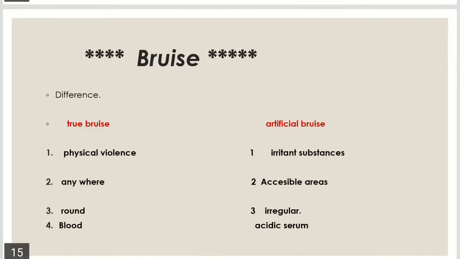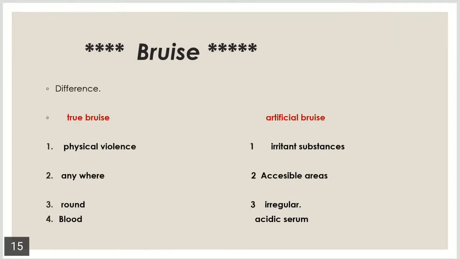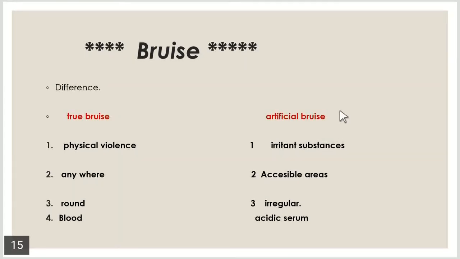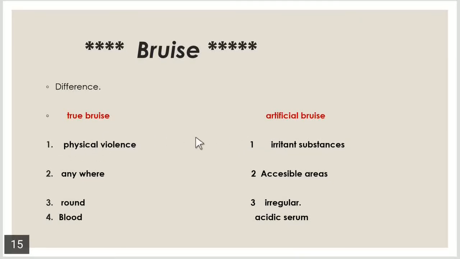And there are some types of bruise, like true bruise and artificial bruising. Artificial bruise is also known as self-inflicted, or a pseudo or false bruise. So the first difference is of the instrument or the cause: the true bruise is caused by physical violence, as we have discussed, but the artificial bruise is caused by the individual himself.